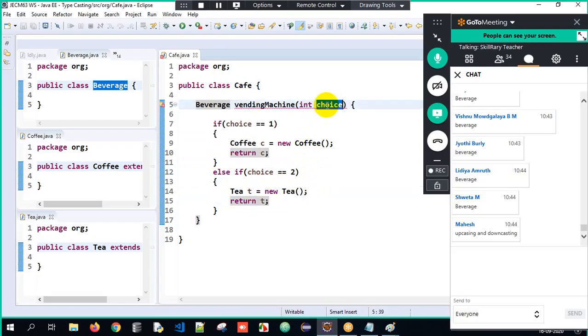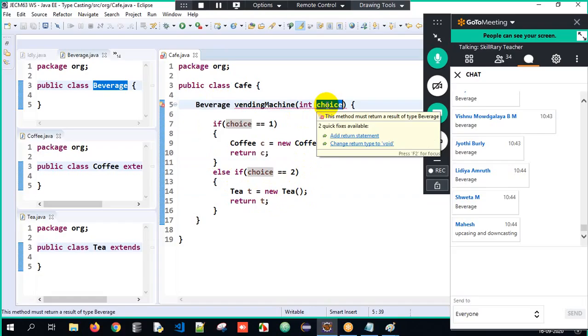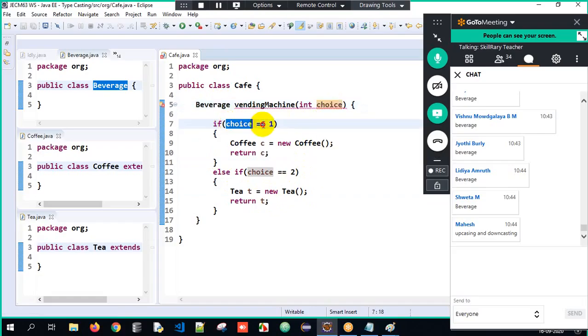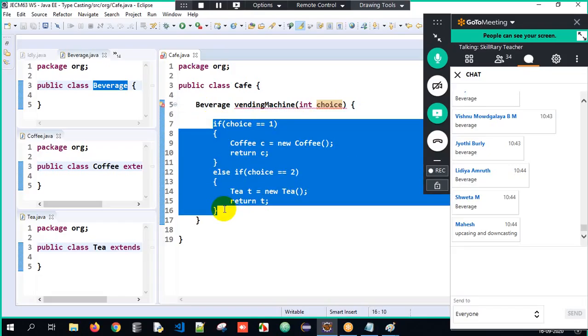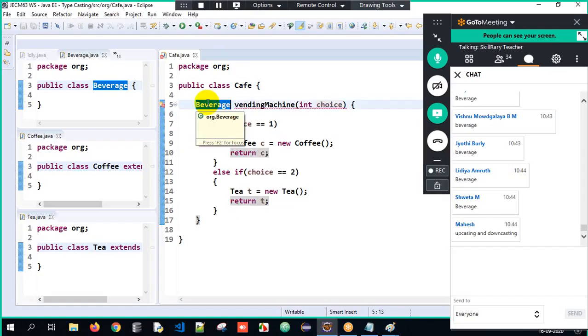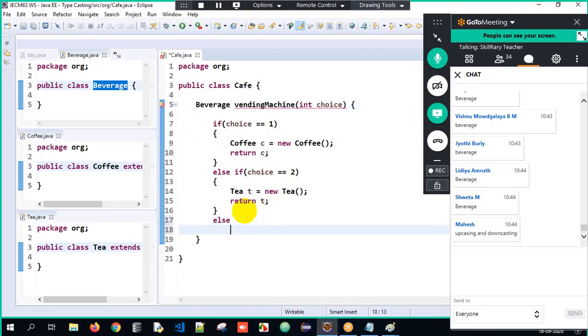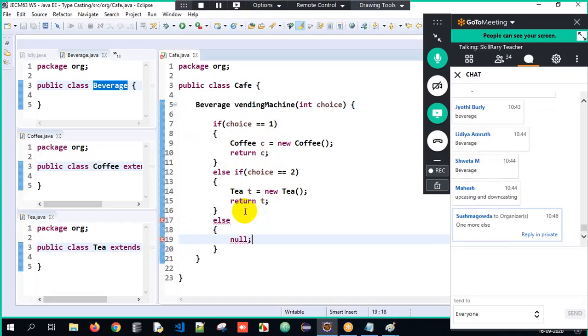What if I give the choice as 200, or 500? Is 500 equal to 1? No. Equal to 2? No. The if and else-if are not executed at all. But you have still told the return type as Beverage. What is it returning if I pass 10,000 or 1 lakh? There is no return for those at all. So if the above conditions are not satisfied, I have to return null here.